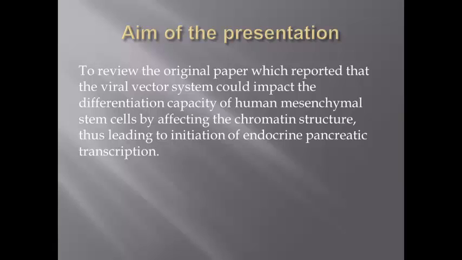The aim of the presentation is to review the original paper, which reported that the viral vector system could impact the differentiation capacity of human mesenchymal stem cells by affecting the chromatin structure, thus leading to initiation of endocrine pancreatic transcription. Human mesenchymal stem cells are multipotent, meaning they can differentiate into a variety of cell types, and the stem cells were collected from surgical waste material in surgeries for this experiment.